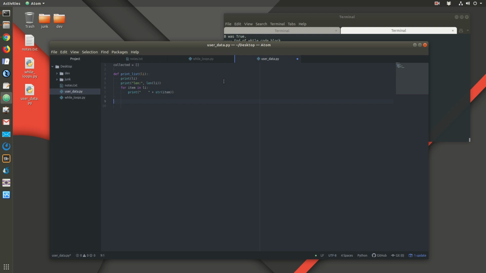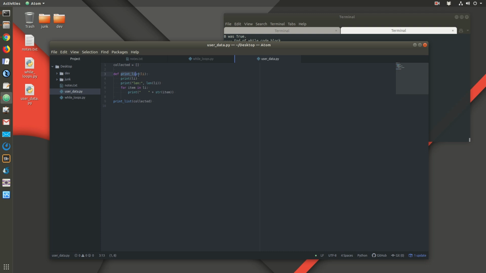so when we do this we'll say print list, and we're going to pass in collected. So collected is our empty list here at the start. Remember, this is a function definition. This function is not executing when Python reads these lines of code. It's defining what this is.